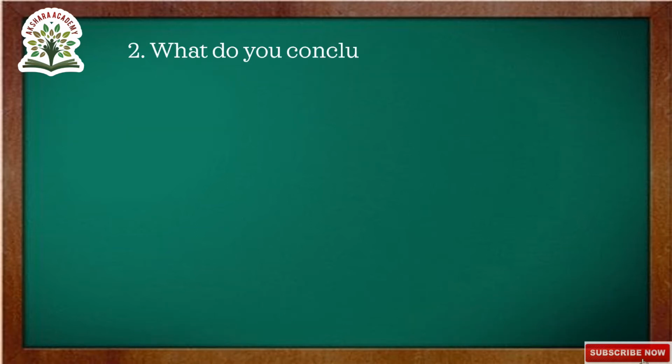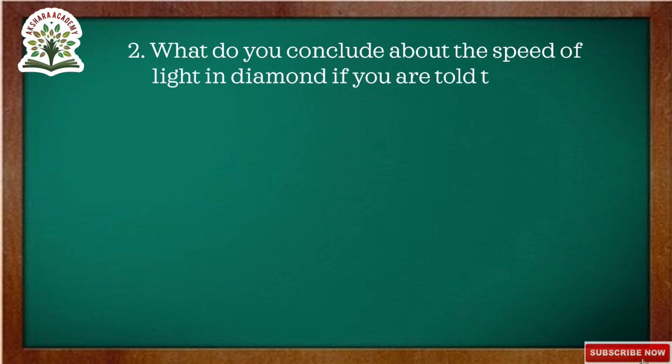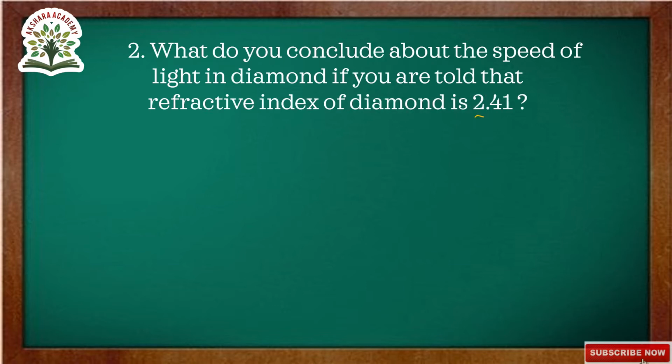Second question: what do you conclude about the speed of light in diamond if you are told that the refractive index of diamond is 2.41? Here the given refractive index of diamond is 2.41. We have to calculate the speed of light in diamond. Let us go to the solution.